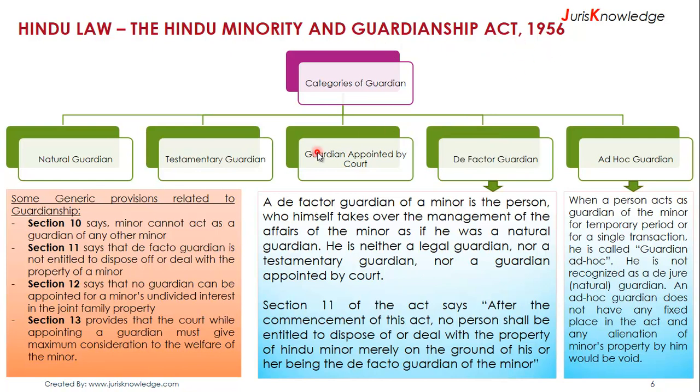There are some generic provisions related to guardianship which are a must to know. For example, Section 10 says a minor cannot act as a guardian of any other minor. Section 11 says that a de facto guardian is not entitled to dispose of or deal with the property of a minor. Section 12 says that no guardian can be appointed for a minor's undivided interest in the joint family property. And lastly, Section 13 provides that the court, while appointing a guardian, must give maximum consideration to the welfare of the minor.